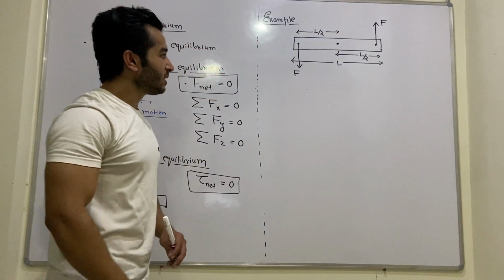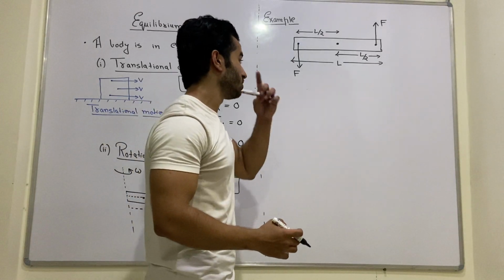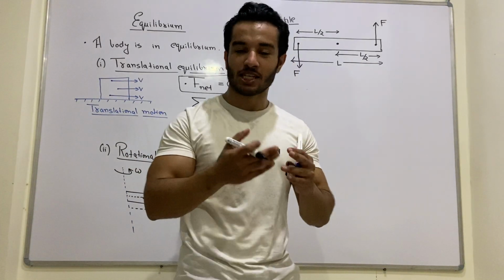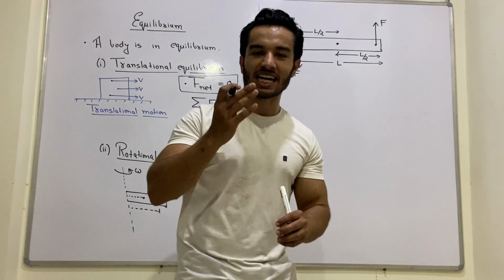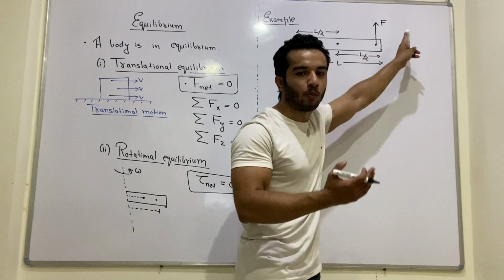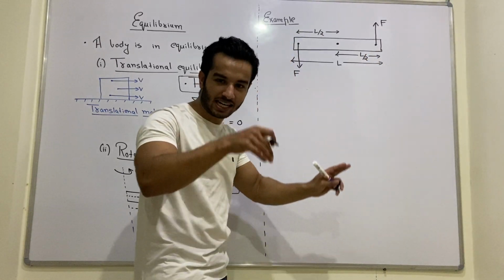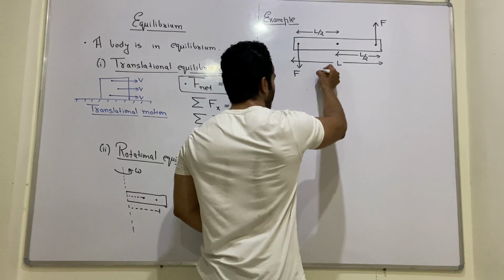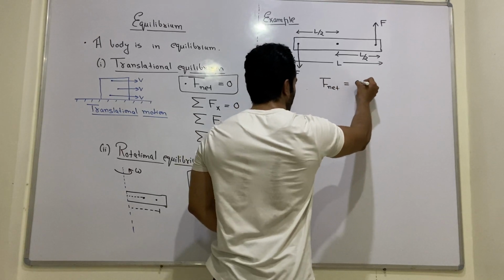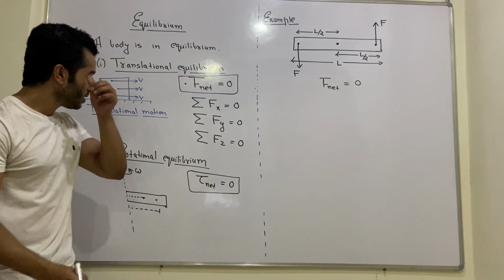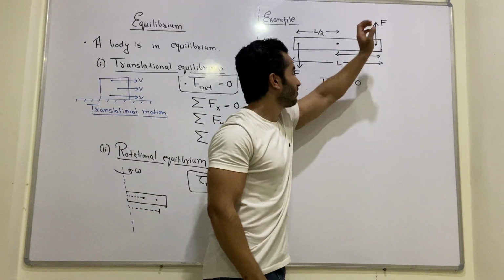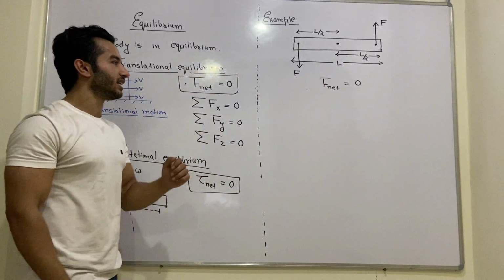Now students, let's see what is the net force acting on this body. You can see that there are no forces acting along the x-axis. Similarly, there are no forces acting along the z-axis, but there are two forces acting along the y-axis, and these are F along the positive y direction and this F along the negative y direction. So we can see that the net force acting on the body is 0 because the conditions are fulfilled. The summation of Fx is 0, the summation of Fy is 0, this F and this F get cancelled out, and the summation of Fz is 0.